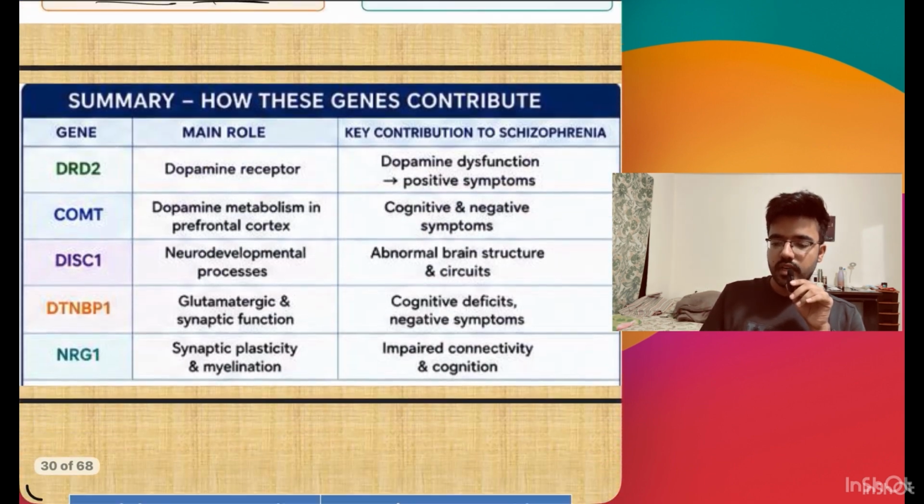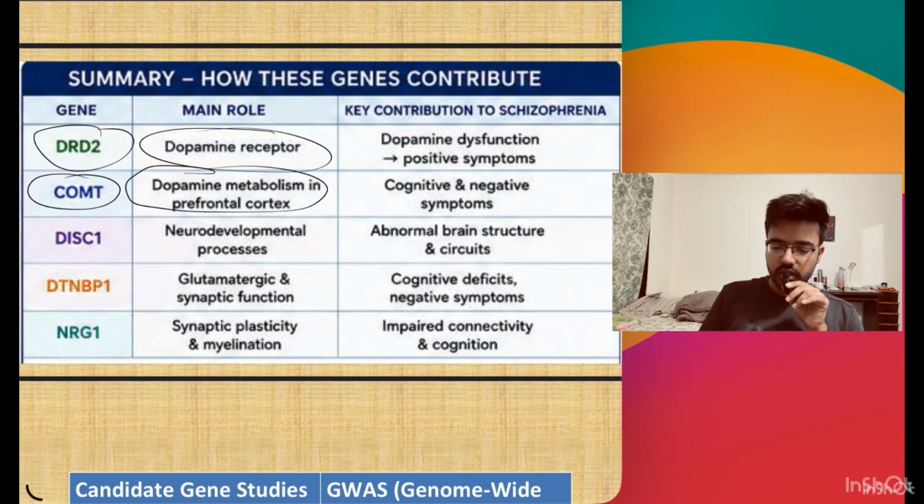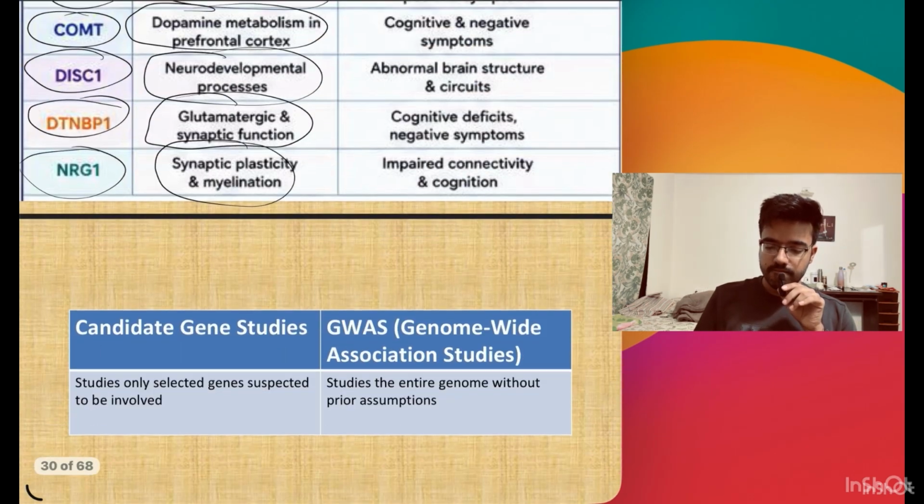So we can just summarize these genes. DRD2 is responsible for the dopamine 2 receptor, COMT gene for dopamine metabolism in the prefrontal cortex, DISC gene for neurodevelopment, DTNBP1 gene for glutamatergic and synaptic function, and NRG1 for myelination.